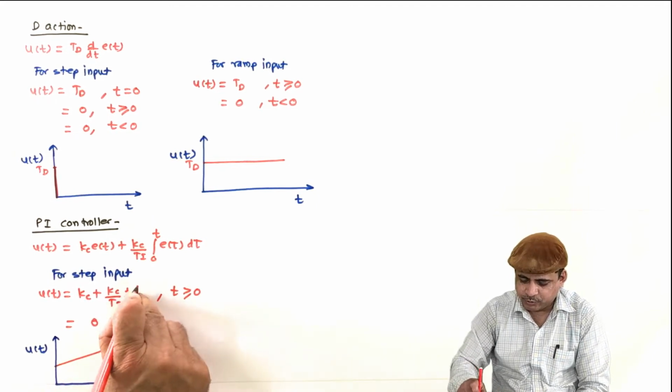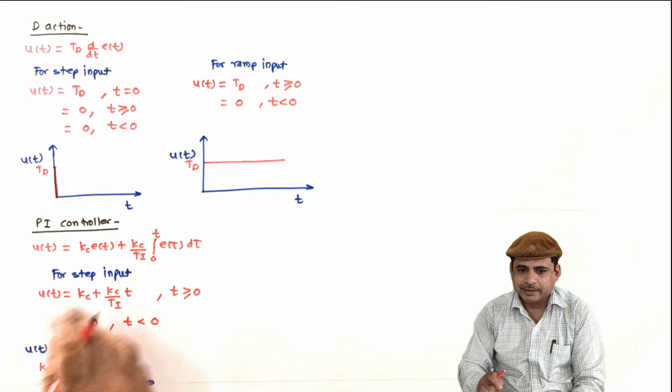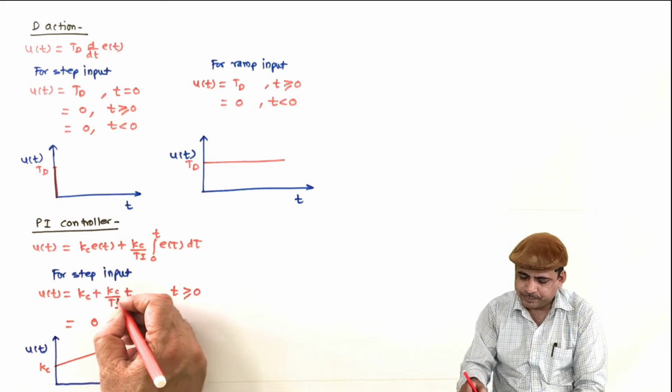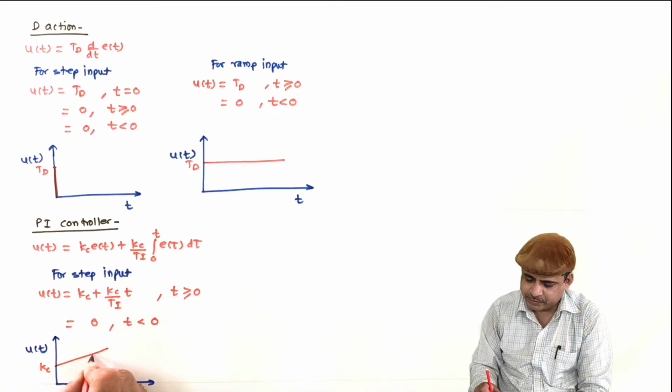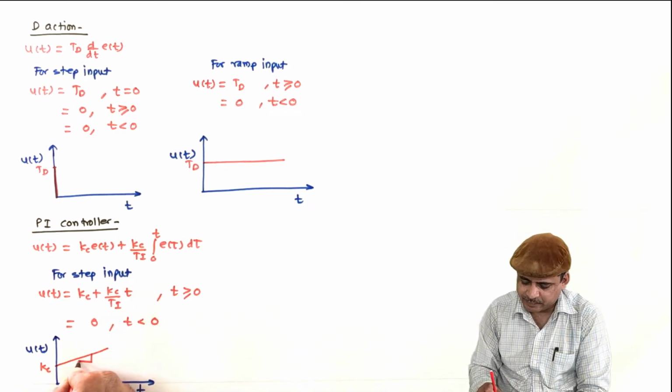When t is equal to 0, the output will be Kc, and then it will be with a slope, or there will be a slope of a ramp. The slope will be Kc by Ti.